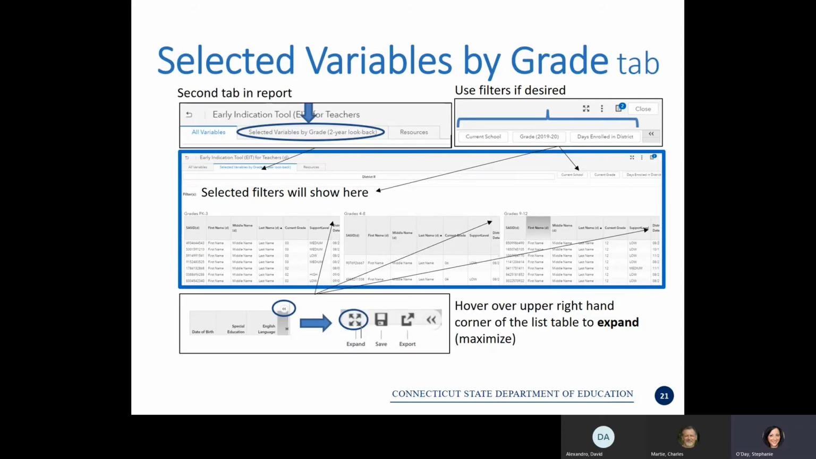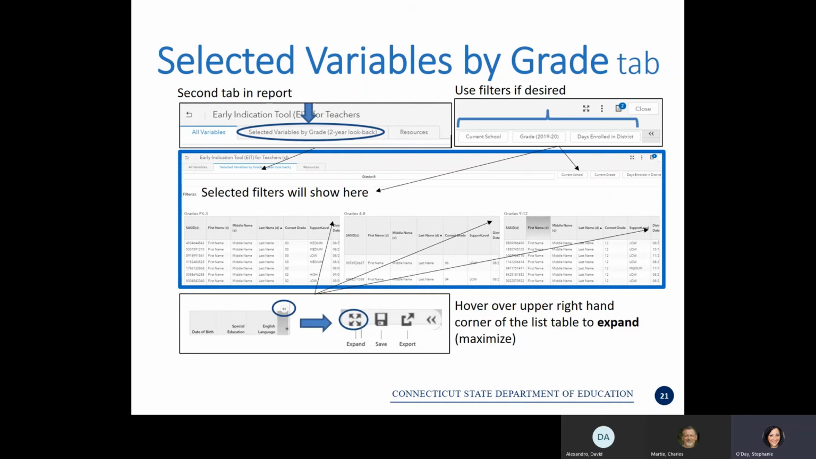The second tab of this report is the Selected Variables by Grade tab. You will notice that the filters seen on the first tab also appear here, and that any filter selections you made on the first tab carry through to the rest of the report. Remember that any selected filters are indicated above the list table. On this tab, there are 3 list tables divided by grade range. A subset of the variables most appropriate to the grade range are shown in each list table.